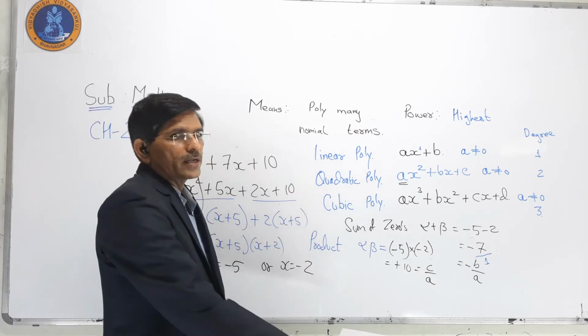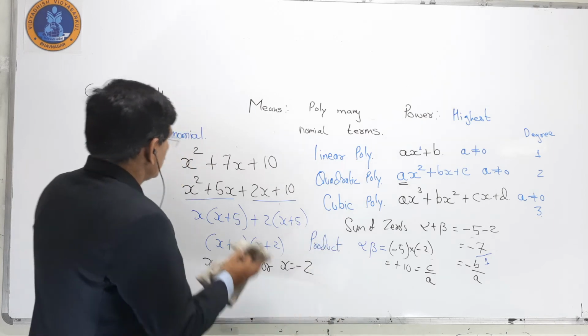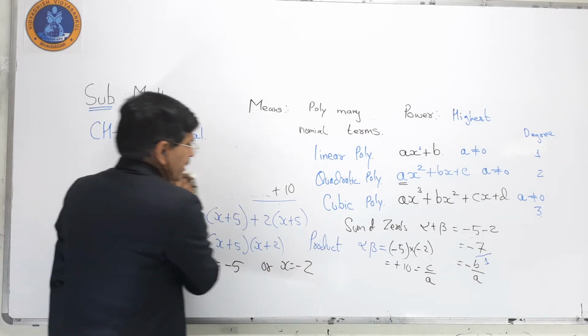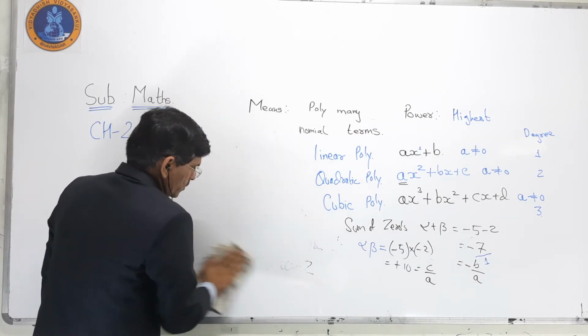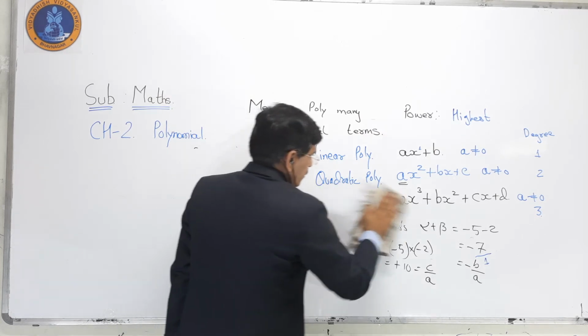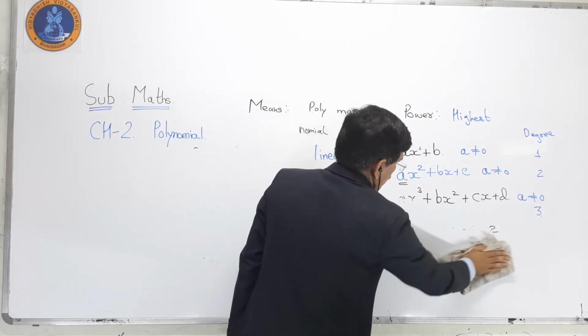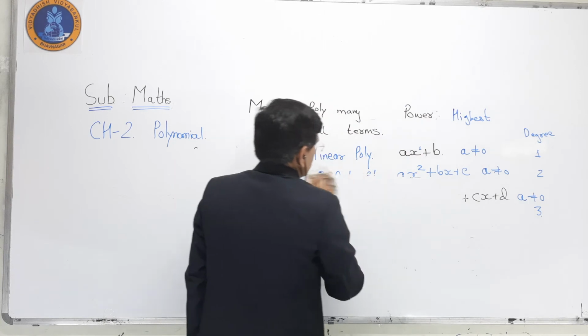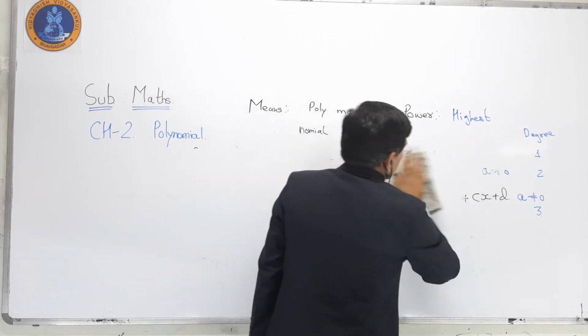So this is one example, but exercise 2.2 question number 1 is thoroughly related with the quadratic polynomial. So now we go to exercise 2.2 question number 1.